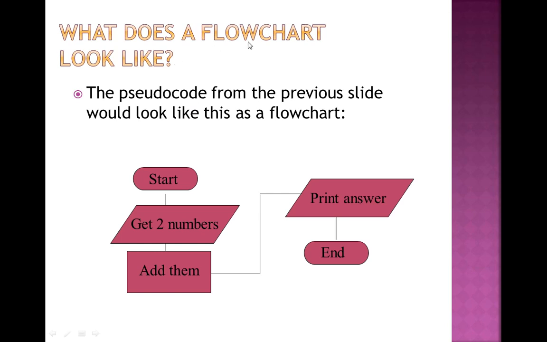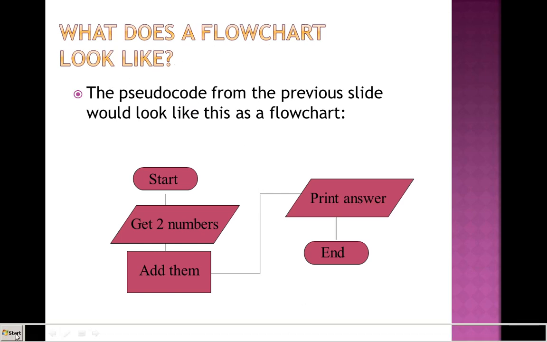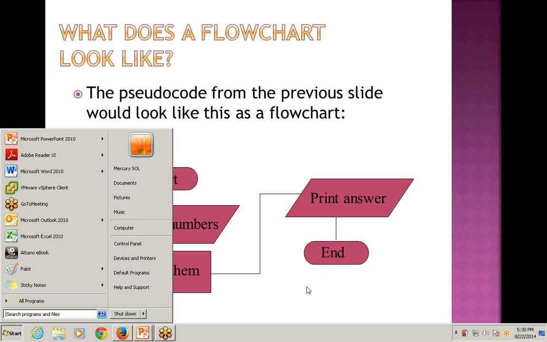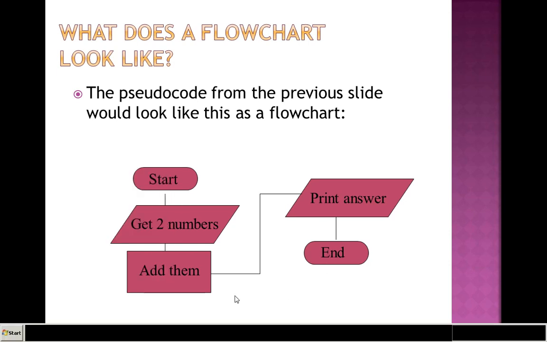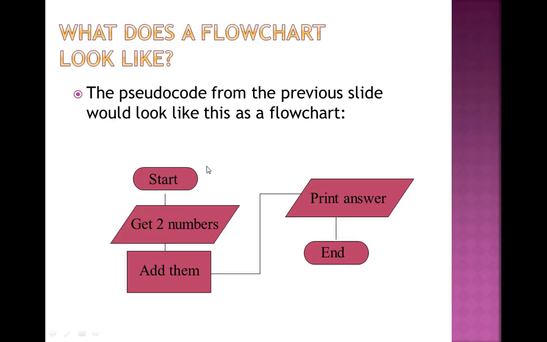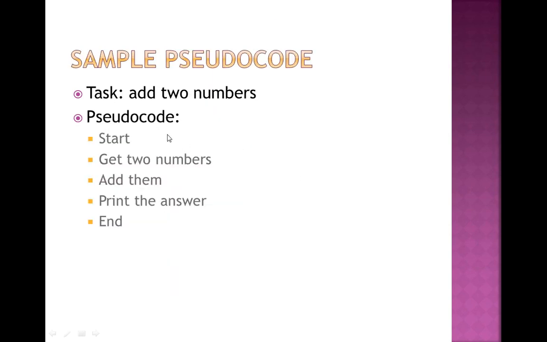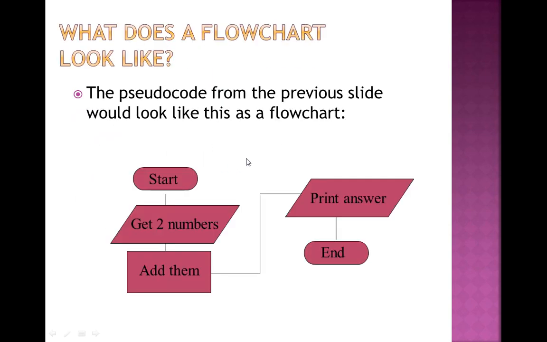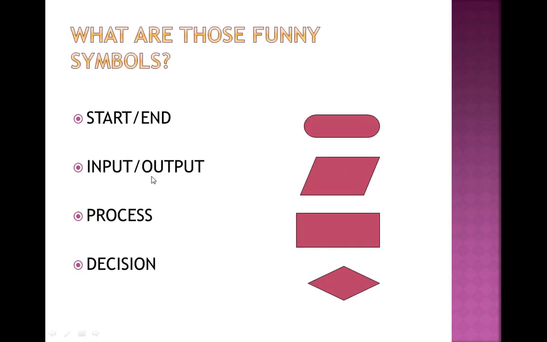This is what a flowchart looks like. This says the pseudocode from the previous slide would look like this as a flowchart.